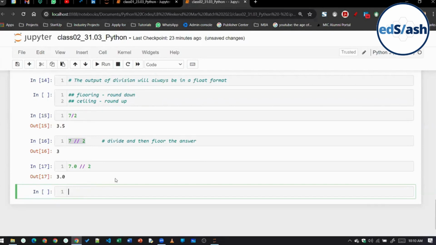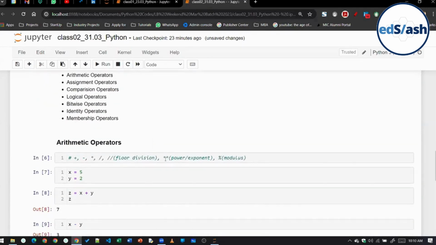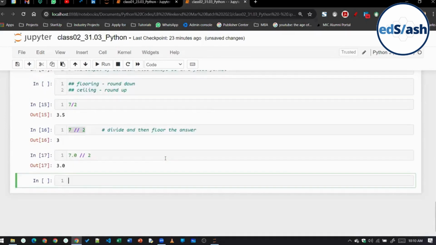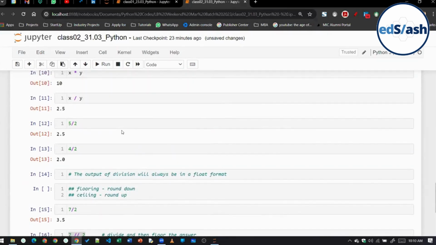Okay, so now let's continue. Okay, next is the power operator. It will always floor. This is called floor division. There is nothing called ceil division. It will always floor only.